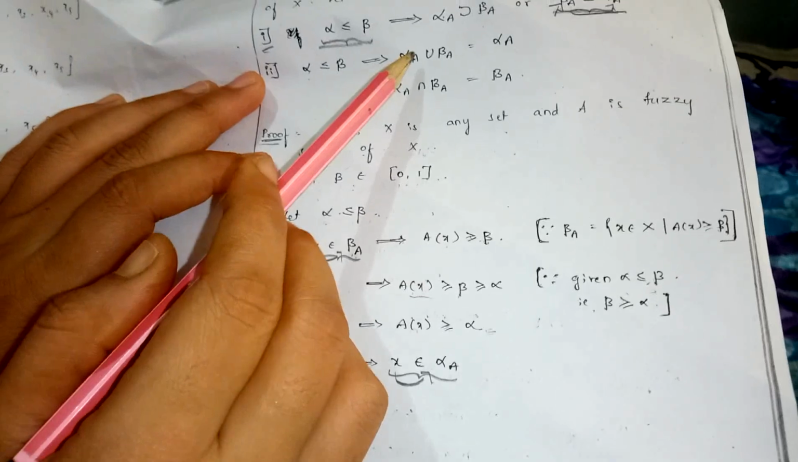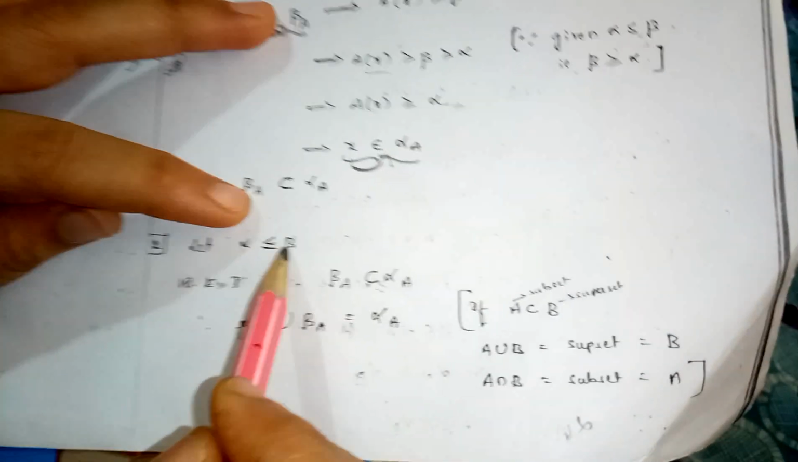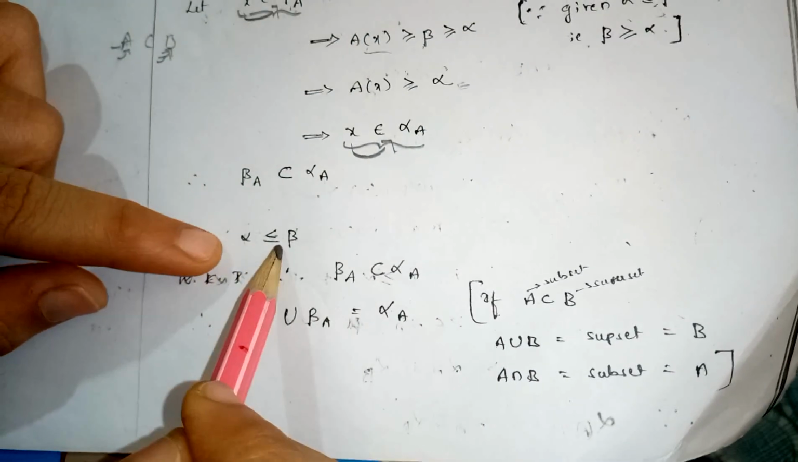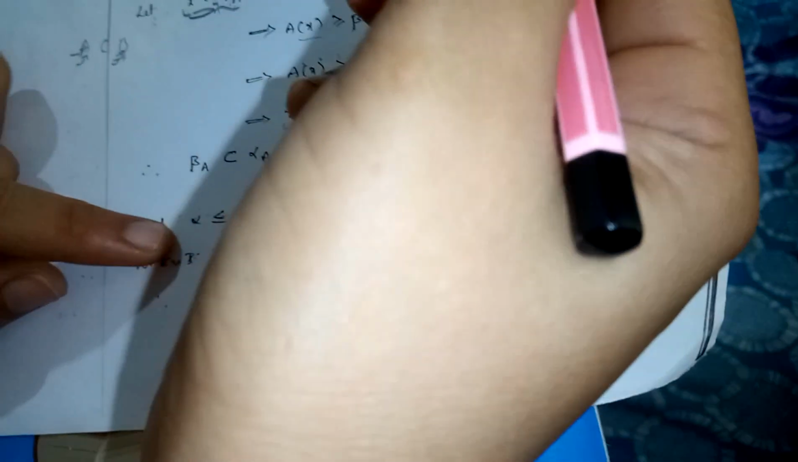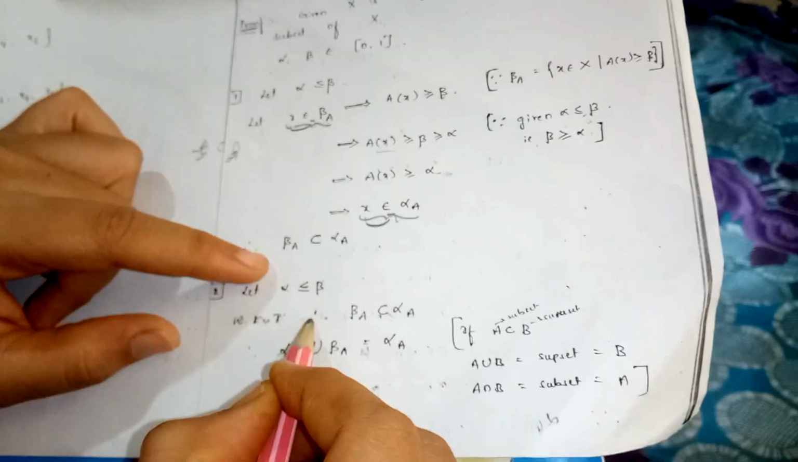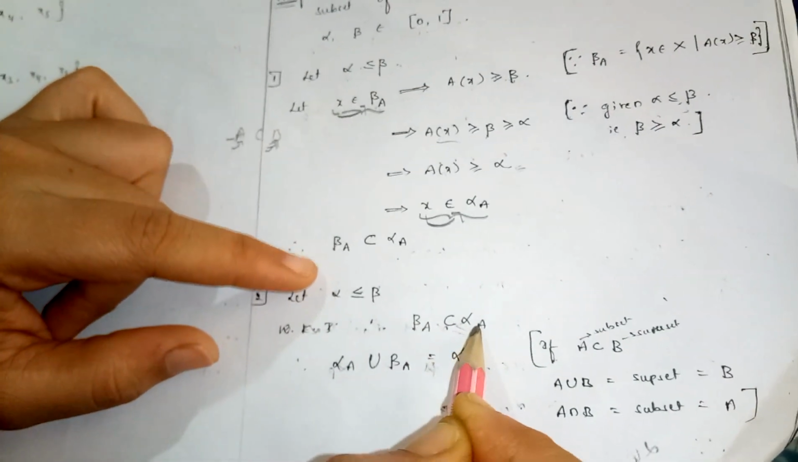Next I have to prove the second one, a simple one. We take the condition alpha is less than or equal to beta. We have to prove these two conditions. Alpha is less than or equal to beta, and by using the first proof, beta A is a subset of alpha A. Therefore it can be written as beta A is a subset of alpha A.